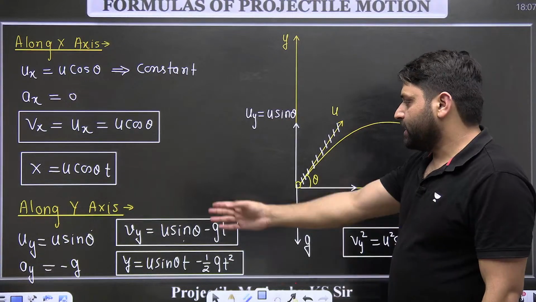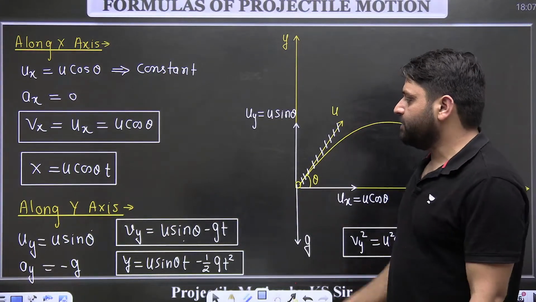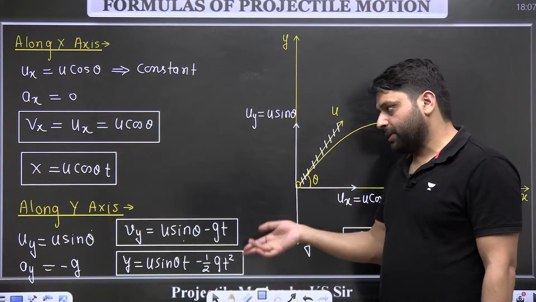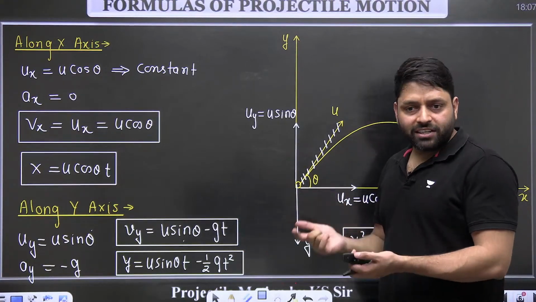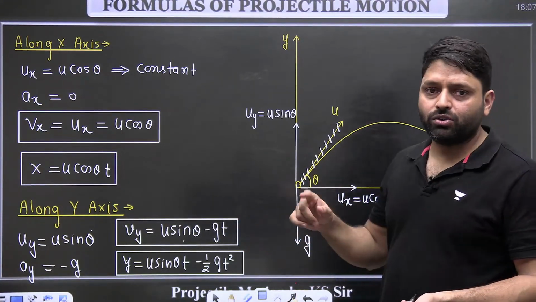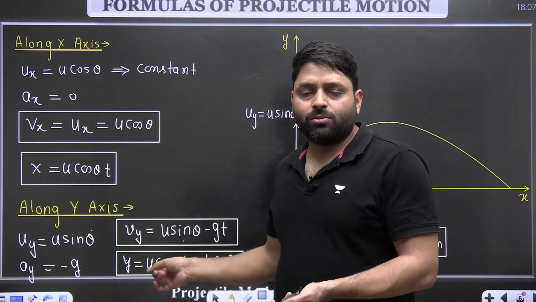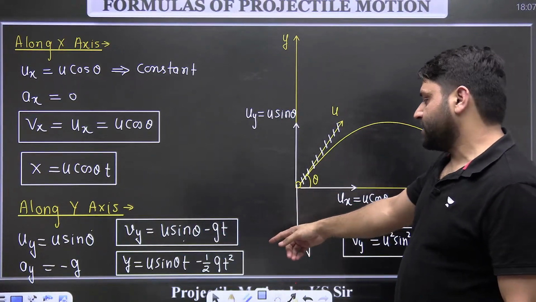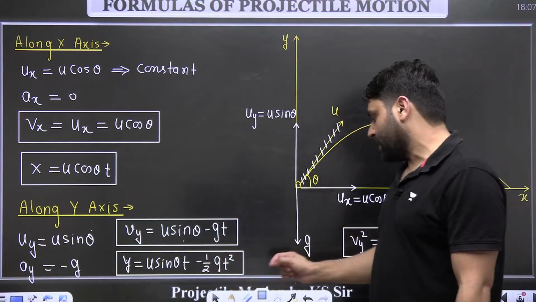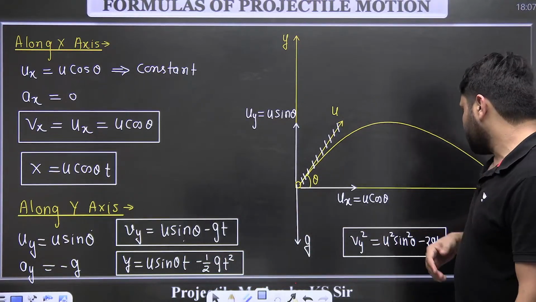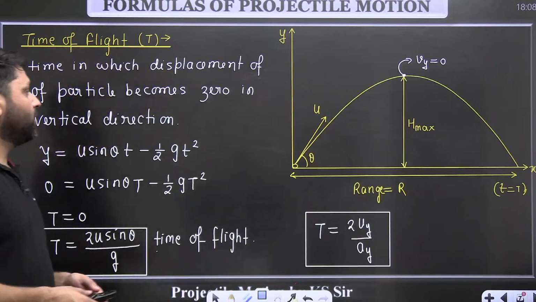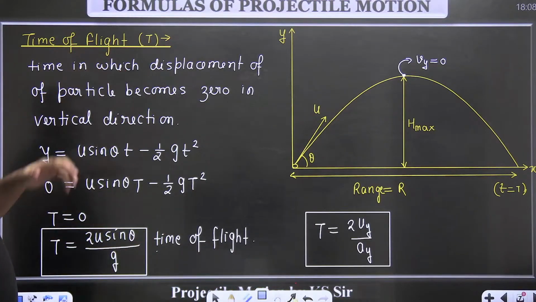And along the y direction, it is a motion with uniform acceleration, which is g vertically downward. And like we have studied in the previous chapter, when acceleration is constant, velocity is given by v equal to u minus gt, when acceleration is equal to minus g. And the displacement in vertical direction at any time is given by this formula, u sin theta into t minus half gt square. Vy square is equal to u square sin square theta minus 2gh. These are all the formulas which we will use later to derive all these other formulas.